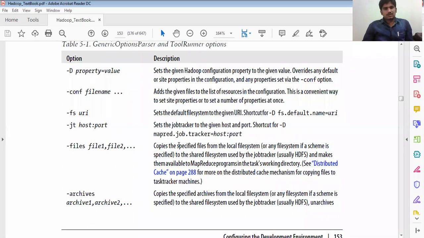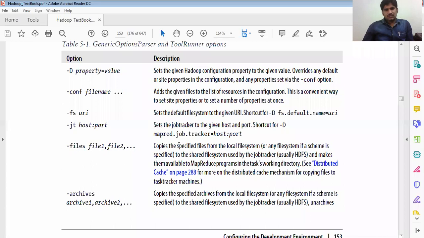So that is one. Then -conf configuration-file adds the given files into the list of resources in a configuration. This is a convenient way to set a number of properties at once. Another one is -fs file system URI. While running the browser, it sets the default file system URL; the shortcut is -D fs.default.name=URL.